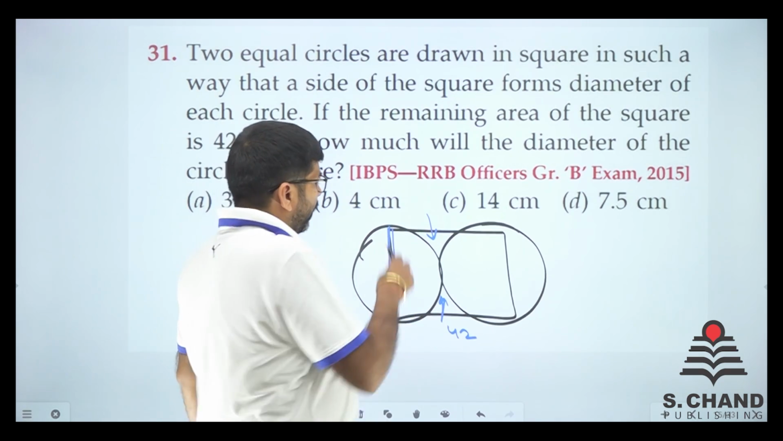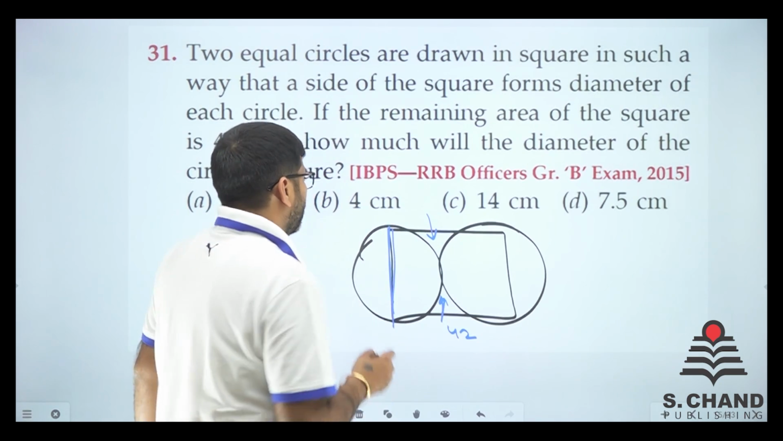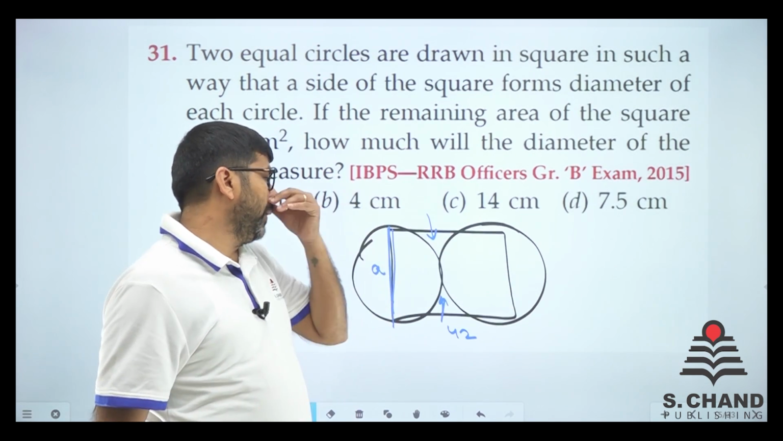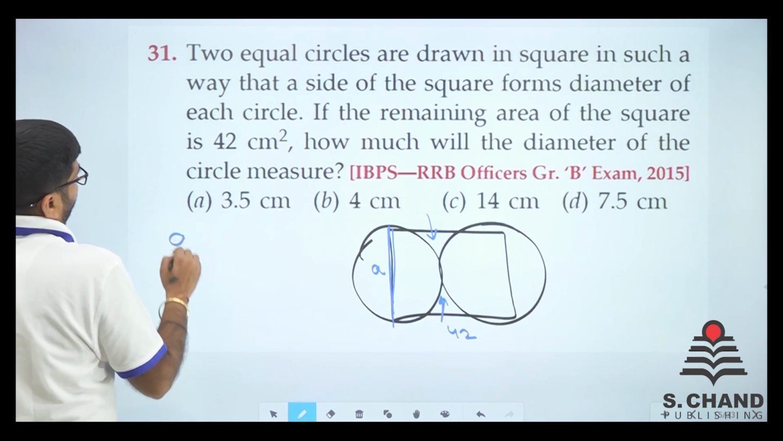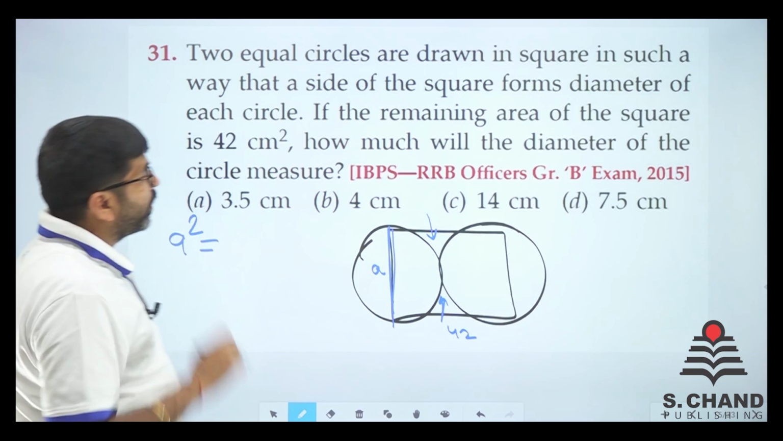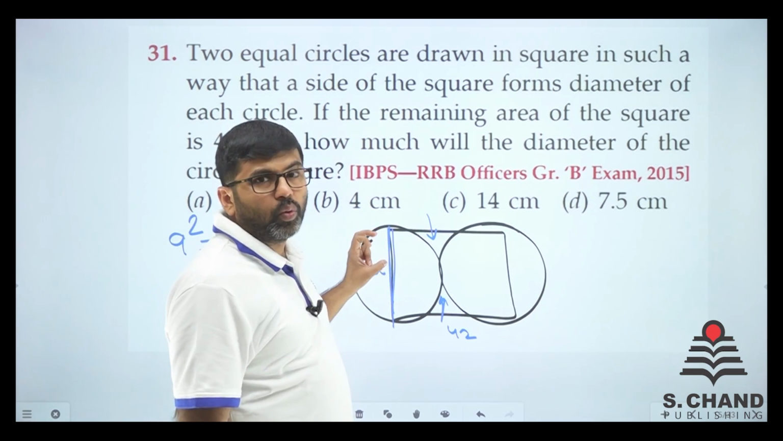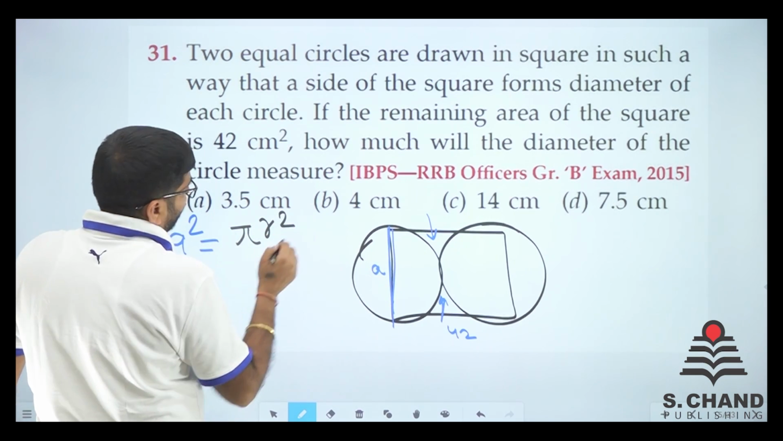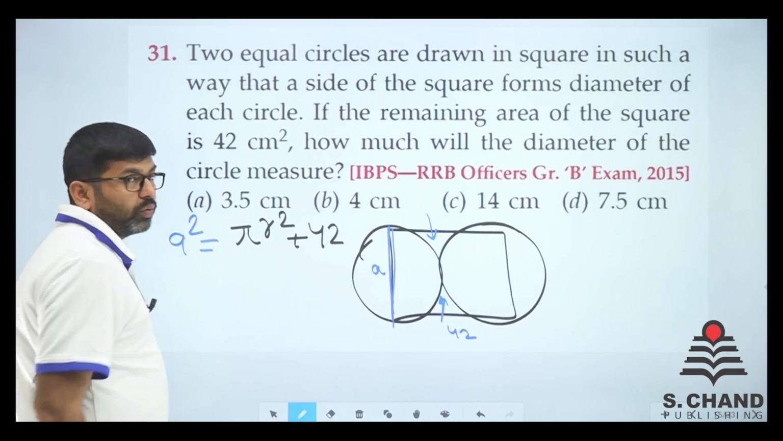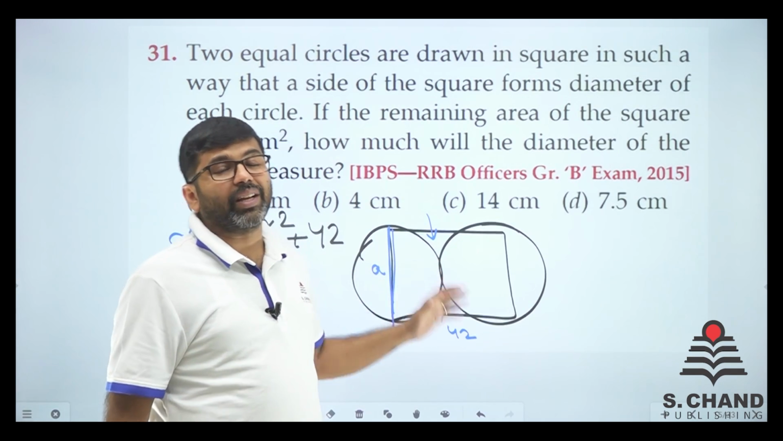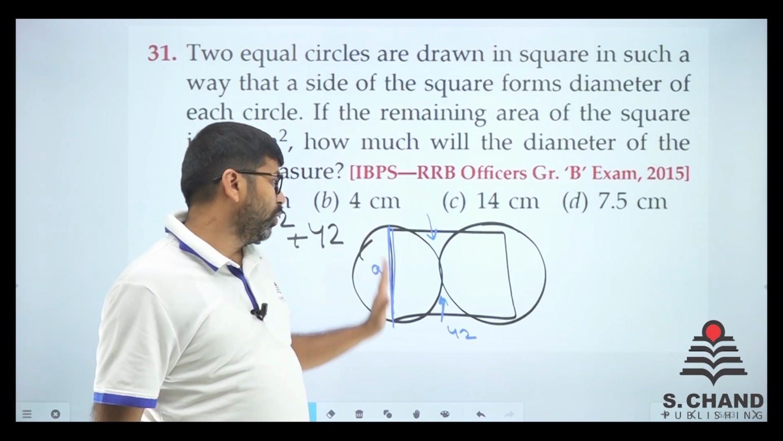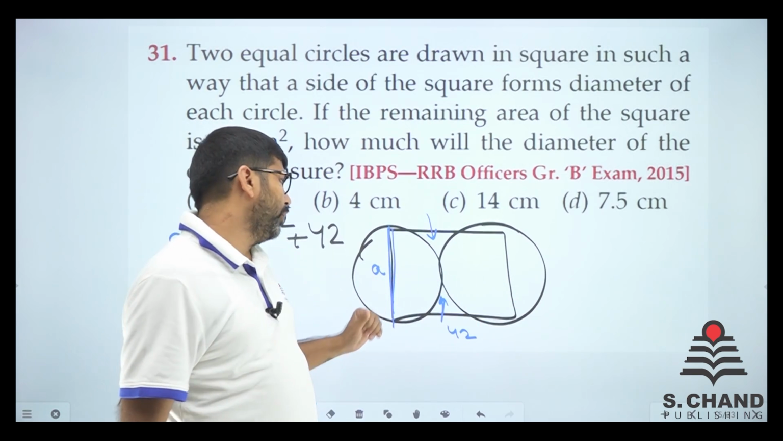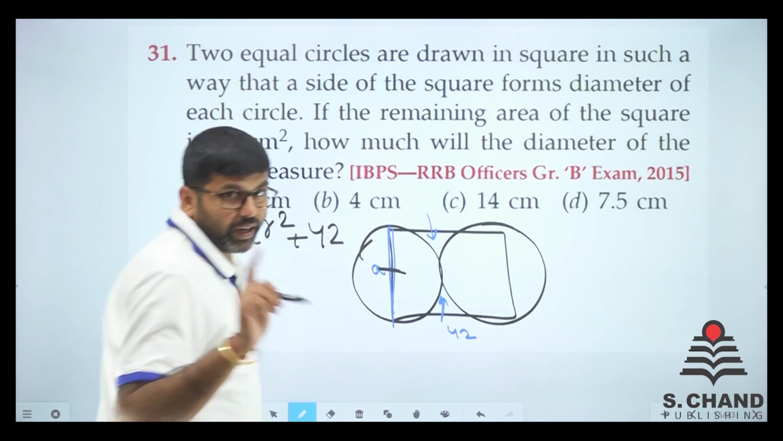Let's find out. See, let us consider if this is a square, call it A. So, this will be A, this will be A, this will be A, this will be A. So, what is the area of the square? Area of square is A square. And the area of this circle is pi r square, plus 42. Why though? See, these two circles will be equal because their radius is equal. This diameter is A, this diameter is A. So, the radius is A by 2.